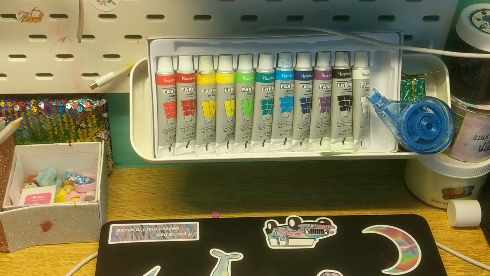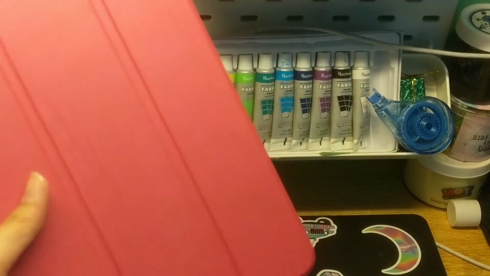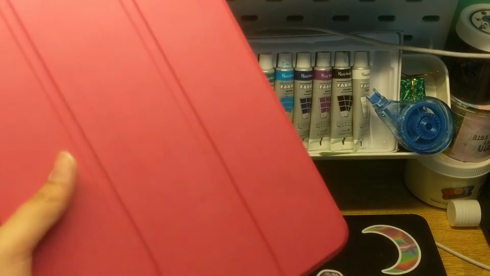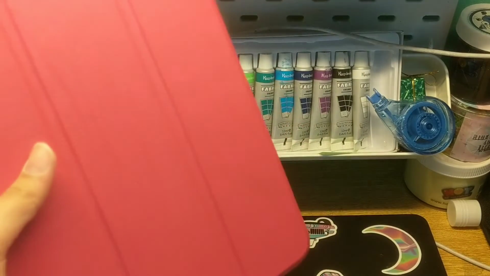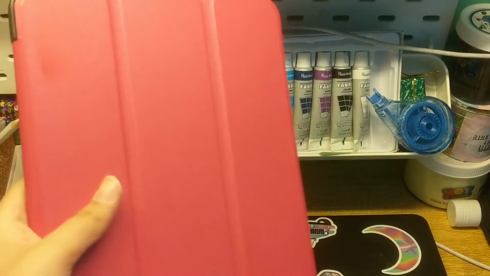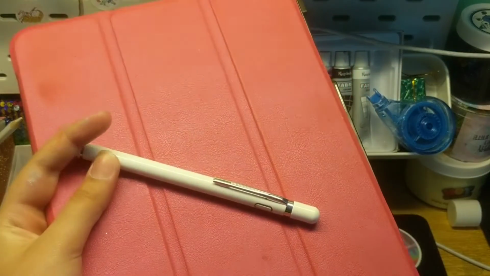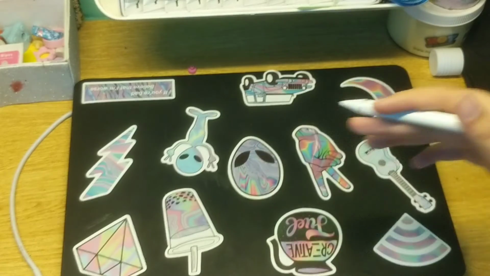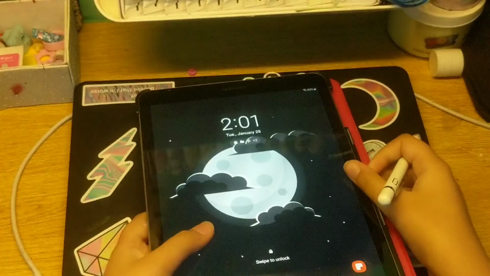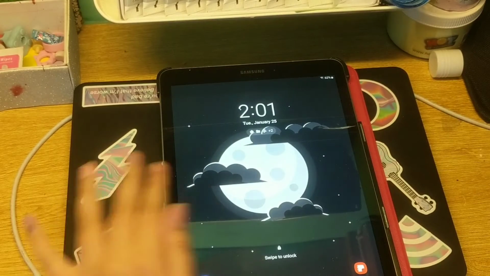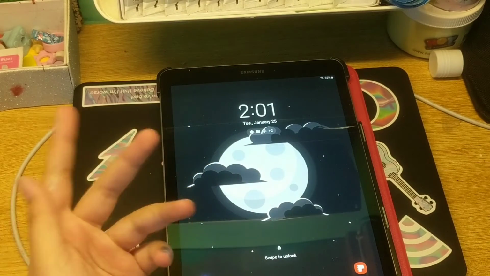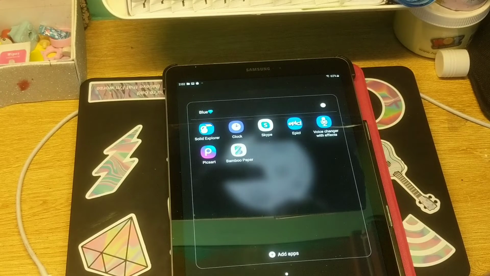So for the next digital note-taking, you're going to need an iPad or a tablet, and you're also going to need, well, you don't need this, but this is much easier to work with, a stylus. So as you can see, here's my laptop, but you're just going to take your tablet and open it up and then put the passcode in, which I am not going to do in front of you, so be right back. Okay, so I'm back and I've signed into my iPad.